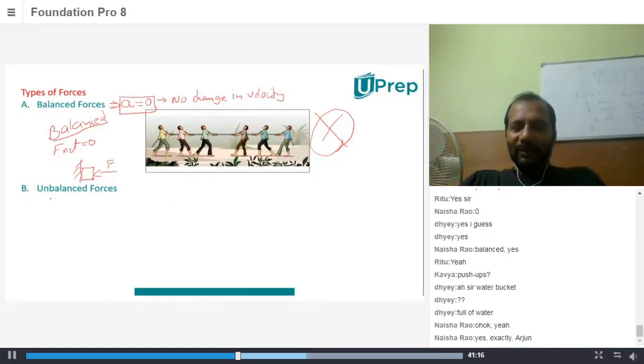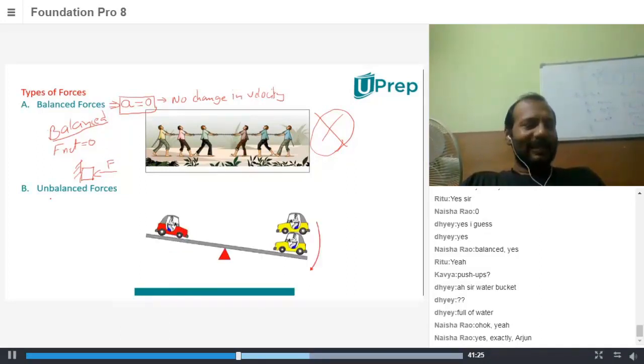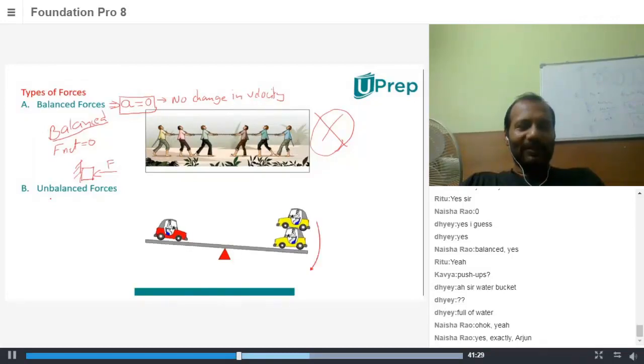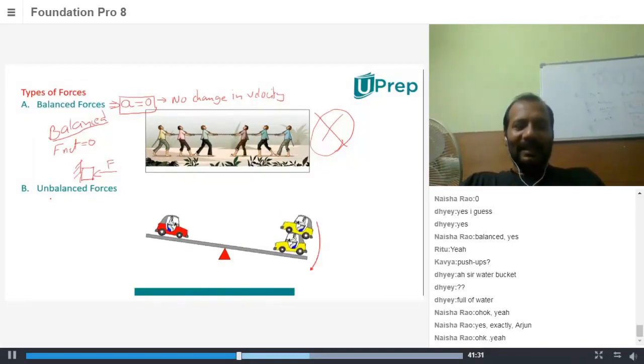Now what are unbalanced forces in that case? Here comes your seesaw. What is happening? You can see that on one side, if there are two unequal forces, the forces are not balanced. Of course, when they're equal, the forces are balanced.